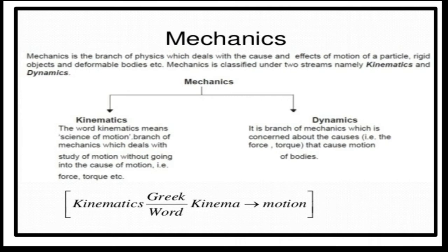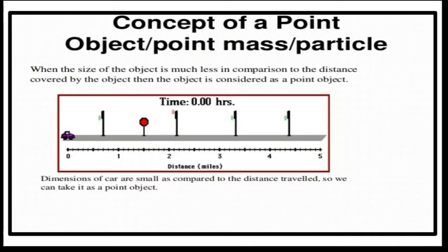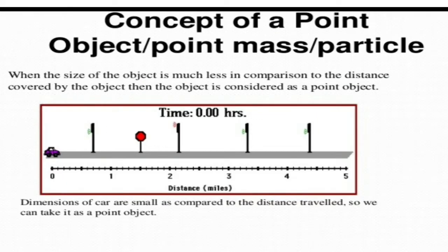So these two chapters, chapter 3 and chapter 4, actually belong to this first group, that is kinematics, where we will be characterizing motion. The important concept which we will be following in these chapters is a point object or point mass or a particle. When we speak about moving objects, it can be a bus, a train, or an aeroplane, like that. Any object it can be.